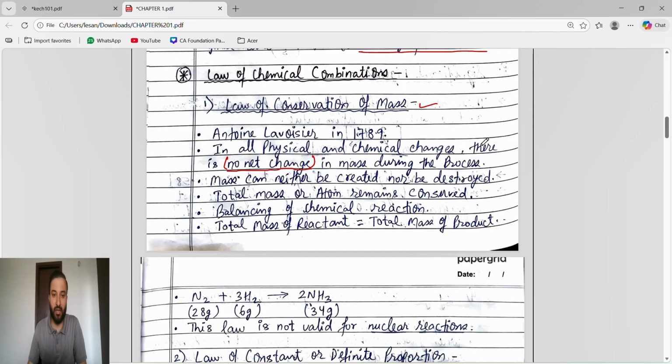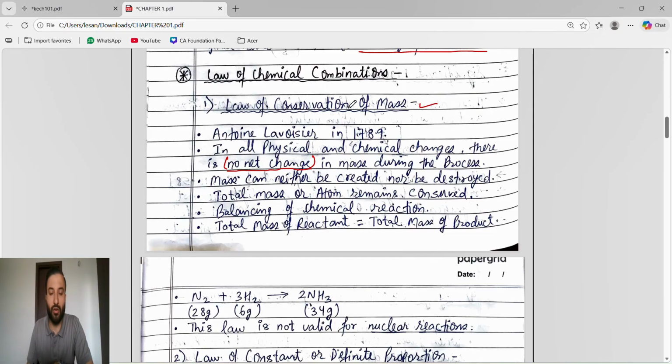The normal process change is happening, but when you count the net or overall change, there is zero net change in mass during the process. The reason behind this is that mass can neither be created nor destroyed. We can't create, we can't destroy, so the overall net change is zero. So total mass or total atoms remain conserved, because this is a conservation law.